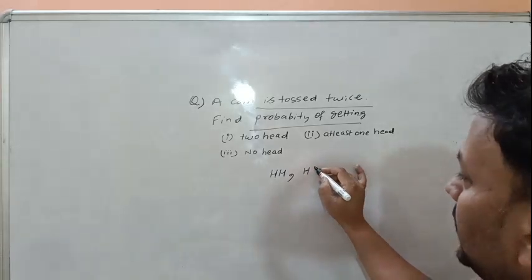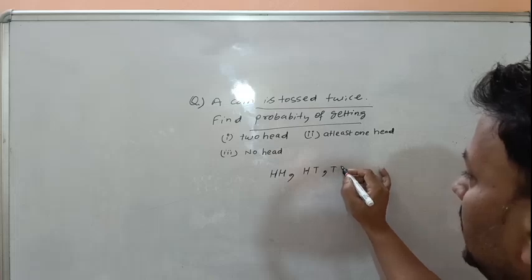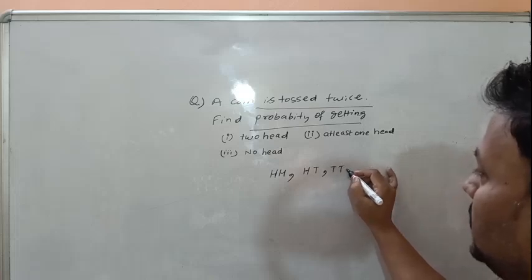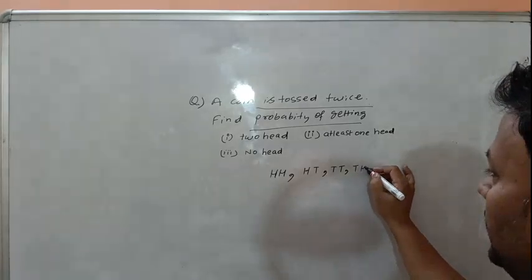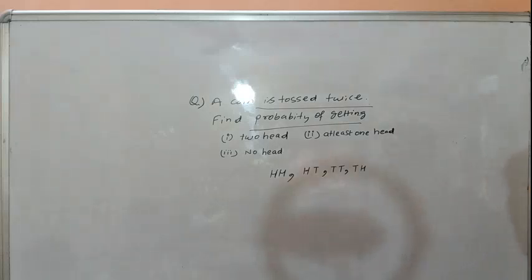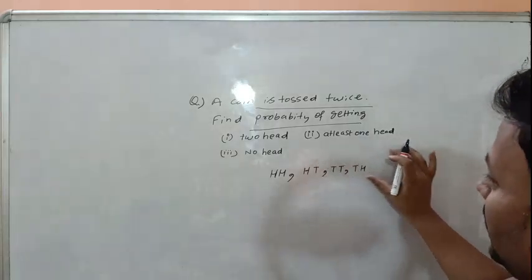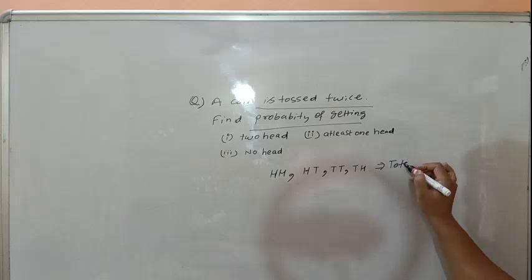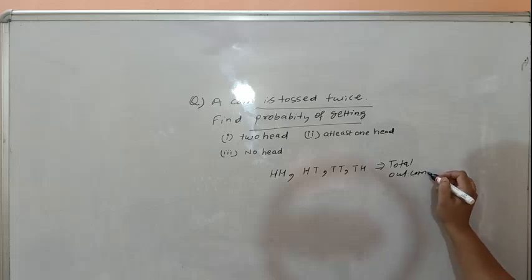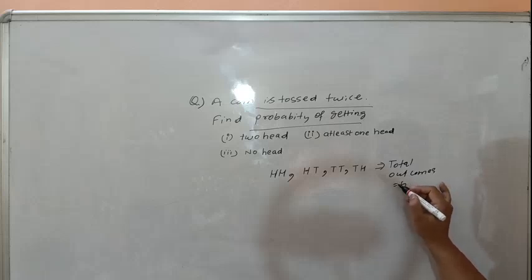Head in the first coin, tail in the second coin. Tail in both the coins, and tail in the first coin, head in the second coin. These would be the possible outcomes. Total outcomes is 4.